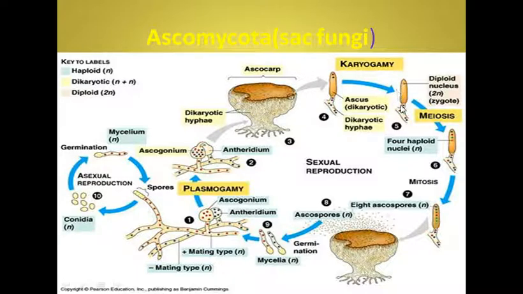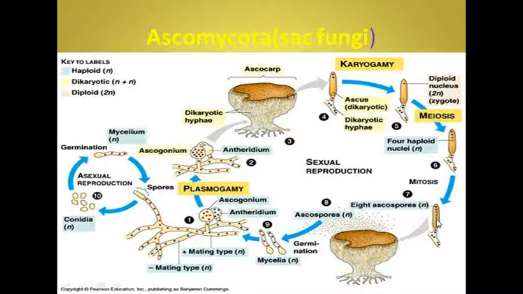Now the ascus is diploid. Its fused nucleus, that is the zygote, which is now diploid, undergoes meiosis to produce 4 haploid ascospores, and this division is followed by a mitotic division within each ascus. So there is a large number of asci produced in an ascocarp, and you can see within one ascus there are now 8 ascospores. 4 were produced as a result of meiosis, and each underwent a mitotic division to form 2.